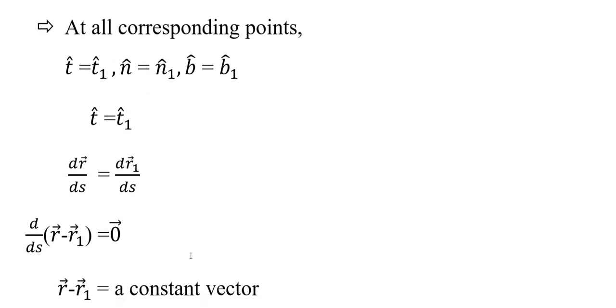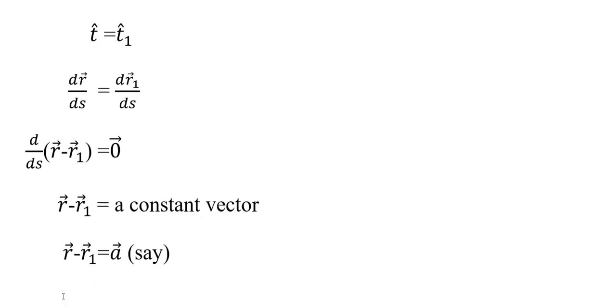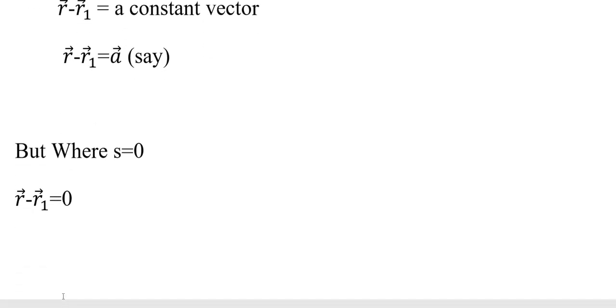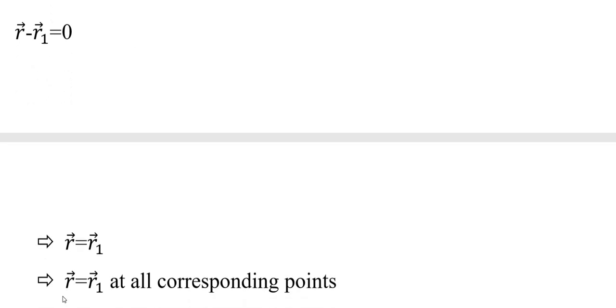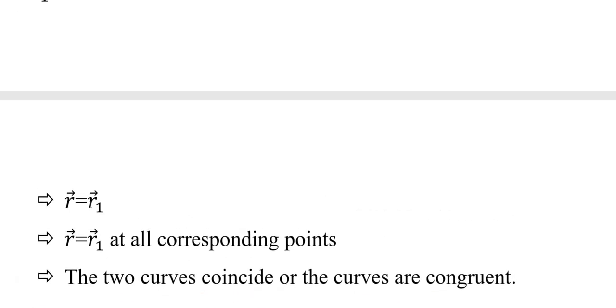So that is, we simply write that dr by ds equal to dr1 by ds. So we may write d by ds of r vector minus r1 vector equal to 0, which means r vector minus r1 vector equal to a constant vector. So we simply say that it is a constant vector, and for all s values it will be equal. So which gives r vector equal to r1 vector at all corresponding points. Therefore the two curves coincide or the curves are congruent.